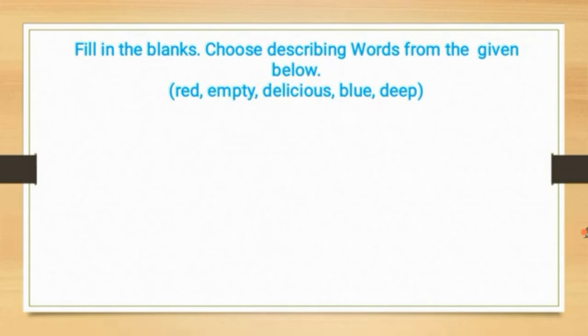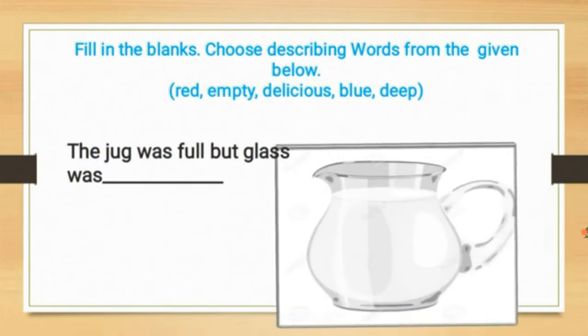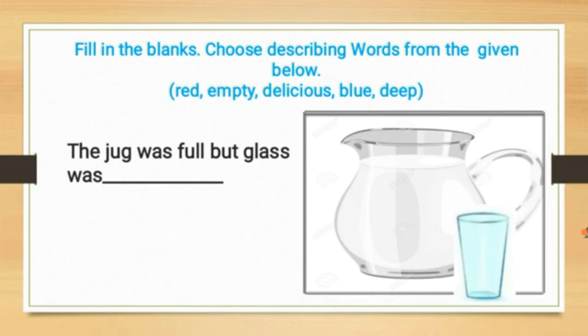Now we are going to solve some examples. Fill in the blanks and choose the describing words from the box given below. You can see in the picture the jug is full of water, and in the glass there is no water.